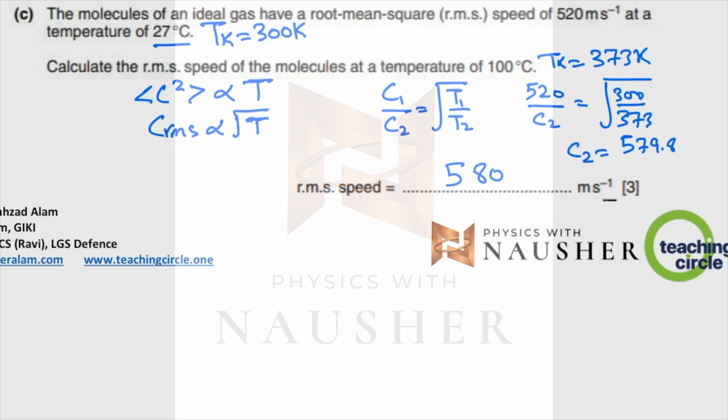So if I'm taking root mean square speed, this relationship, I can write this as C1 over C2, which is C RMS1 over C RMS2, is equal to square root of T1 over T2. These two speeds are RMS speeds. Alright. So what is the first temperature in Kelvin? 300. The second temperature is 373. Convert 100 to Kelvin. So T1 is 300, at which the RMS speed was 520. Put that over here. The second temperature is 373. You want to find C2. C2 will be 579.8, which is 580.